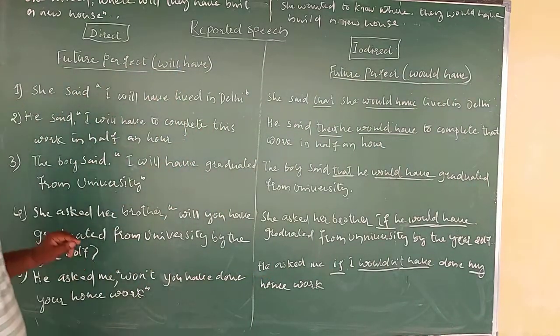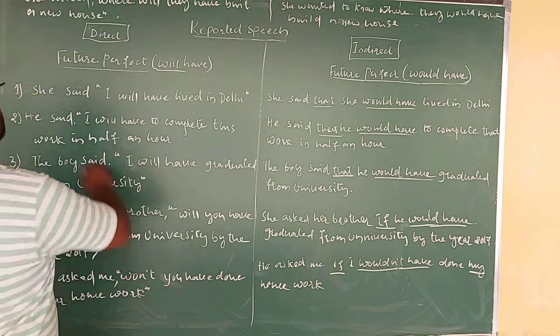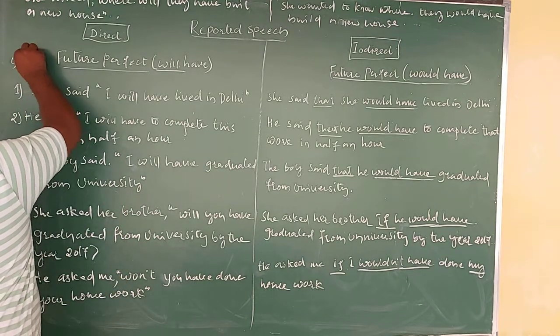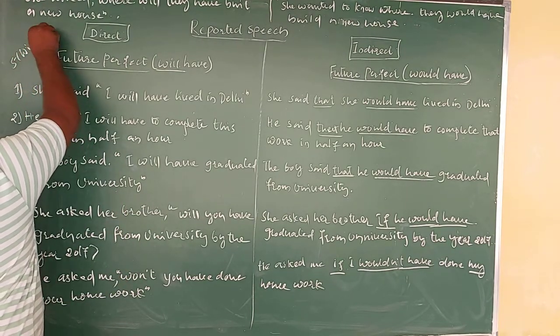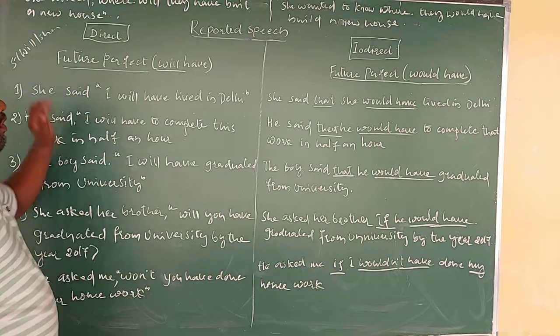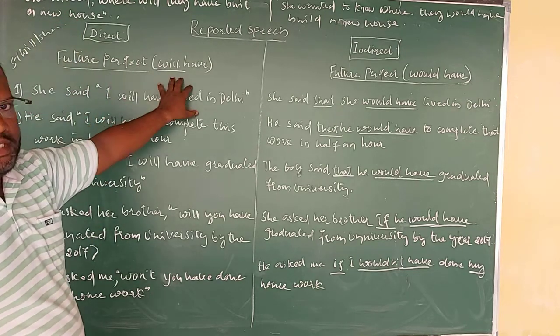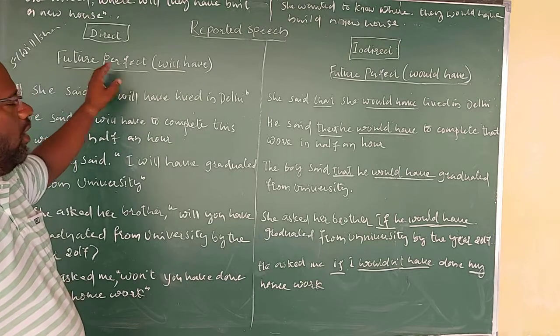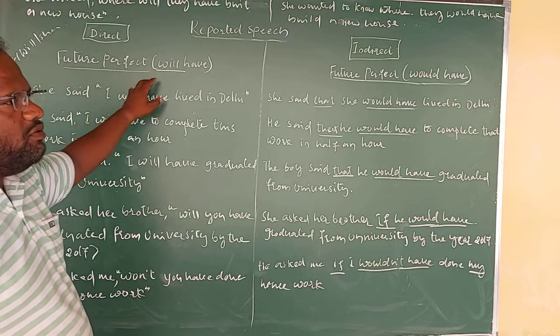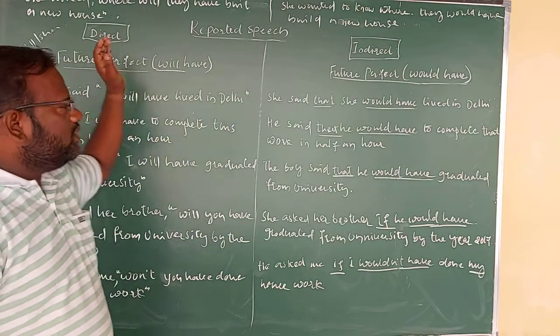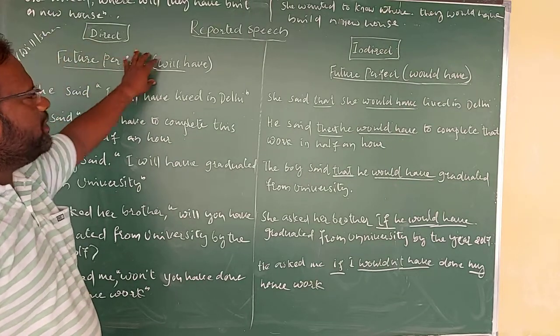Here the formula of a future perfect tense is subject plus will or shall plus have plus V3 plus object. So this is the formula of a future perfect tense.